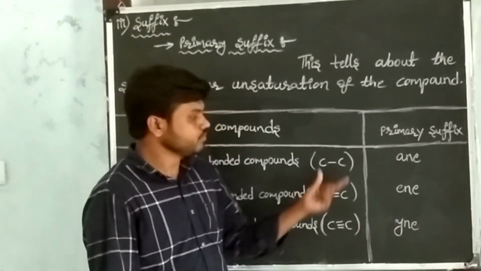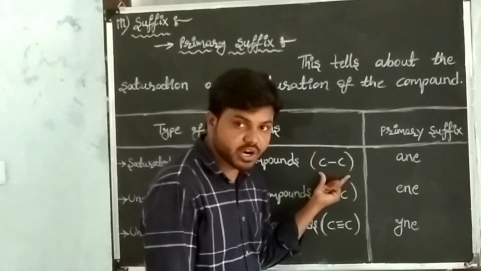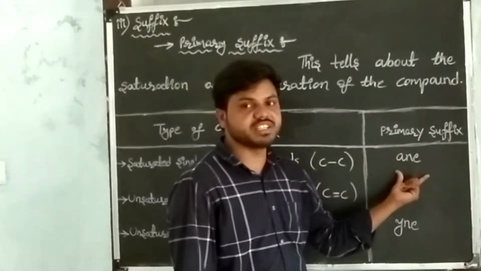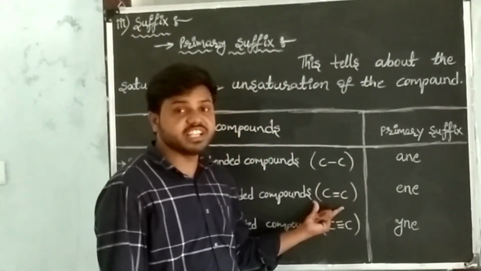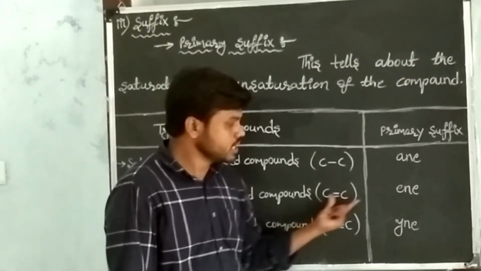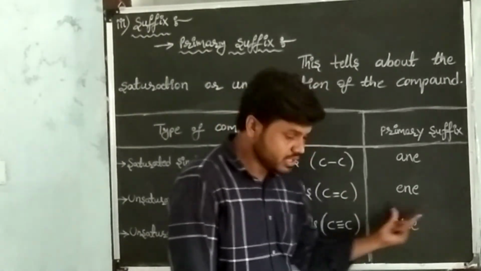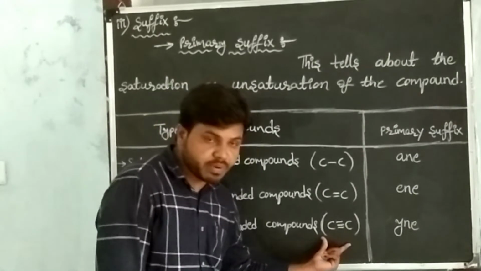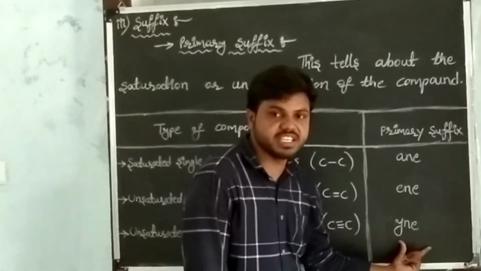I am repeating. For saturated single bonded compounds, primary suffix is ane. For unsaturated double bond compounds, primary suffix is ene. For unsaturated triple bond compounds, primary suffix is ine.